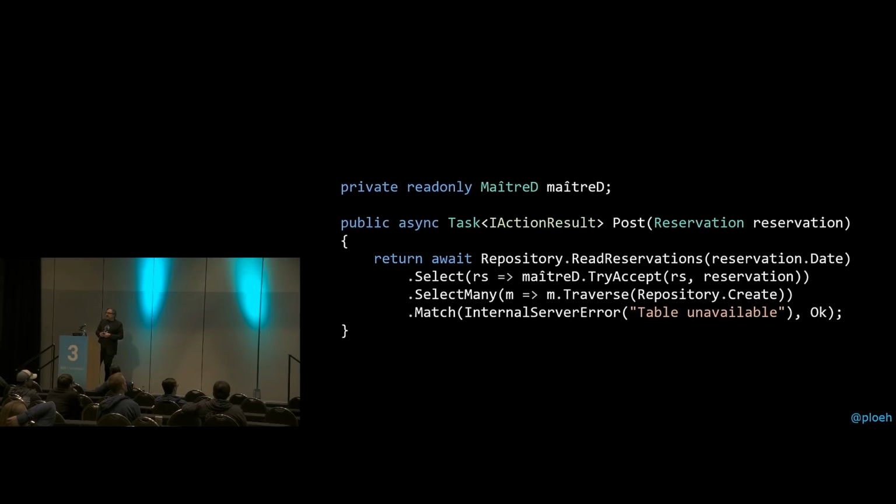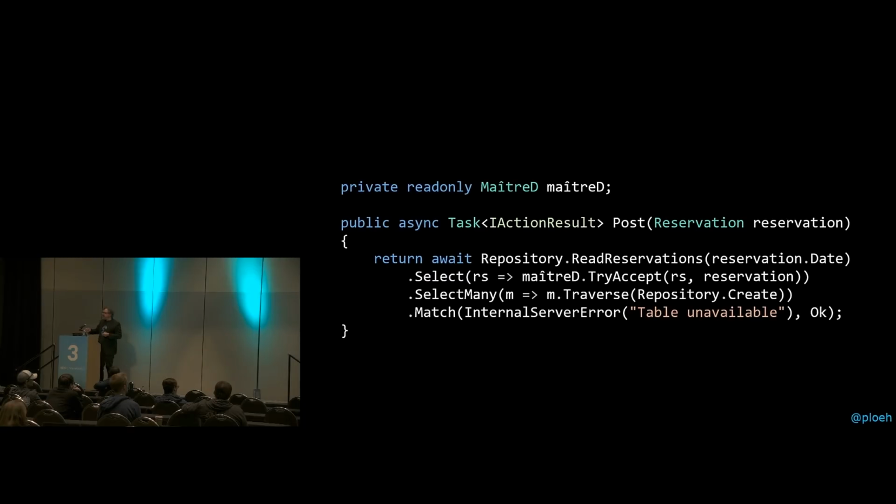At this point, you'll notice that we start by simply returning await, and then there's a sort of pipeline of operations that happens. We just kick it off with repository.read reservations, and then you notice that we go select many, and so on. Since there's a select many method call there must be a monad in effect there. And the monad that we are using here is the async monad, or the Task of T monad. This is because repository.read reservation returns a task. So that's an asynchronous operation. Querying the database is asynchronous as it's supposed to be.